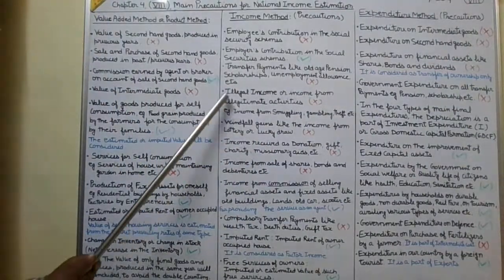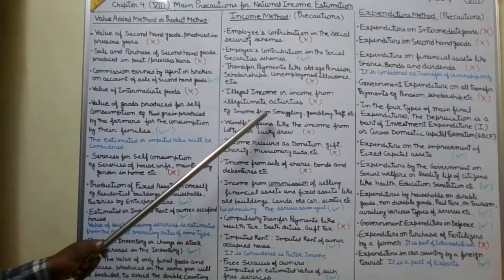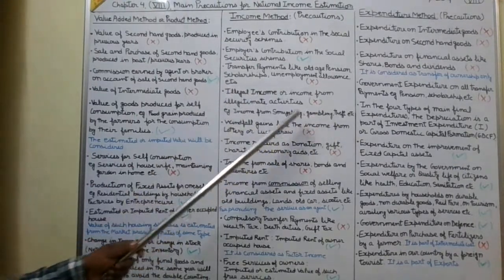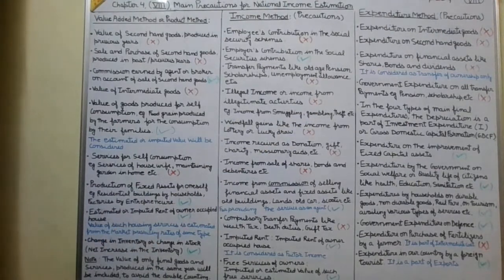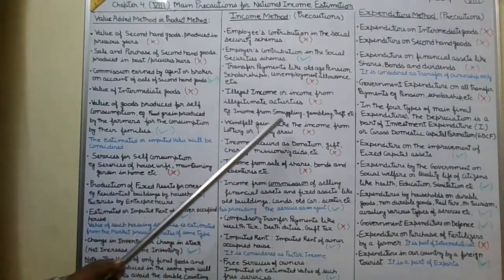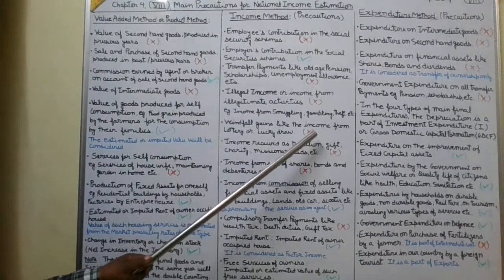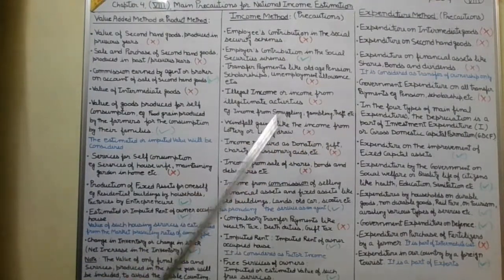Then illegal income or income from illegitimate activities, for example, income from smuggling, gambling, theft, etc., is also not part of the national income. If they have been given, we will not include them in the national income. Some windfall gains like income from lottery or lucky draw will also not be included, because they have not been earned by contributing factor services in the production of goods and services. It just depends upon fortune or luck. So they have got this lottery or lucky draw.